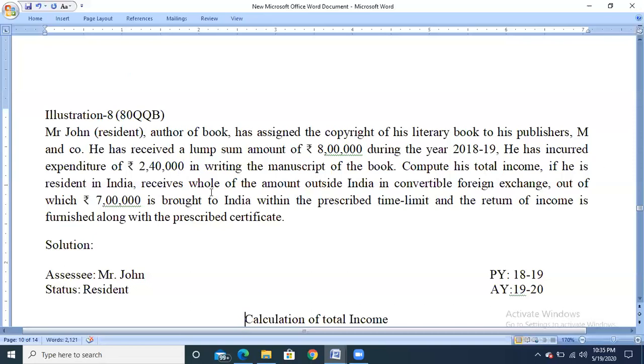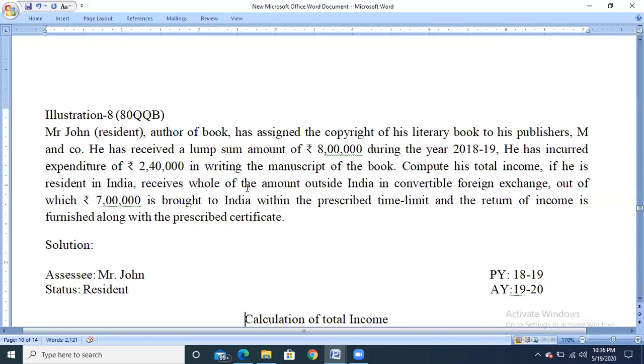He is a resident in India, receives the whole amount outside India in convertible foreign exchange, out of which 7 lakh is brought to India within the prescribed time limit, and the return of income is furnished along with the prescribed certificate. So here the assessee is a resident in India and receives the whole of the amount outside India in convertible foreign exchange, within a time limit.